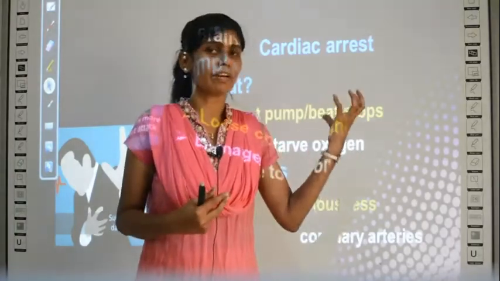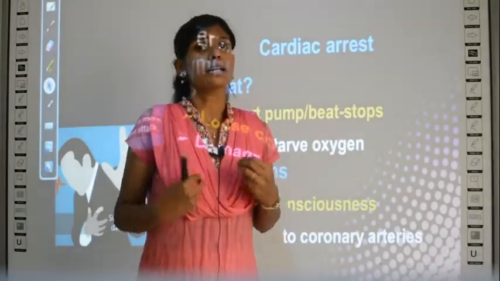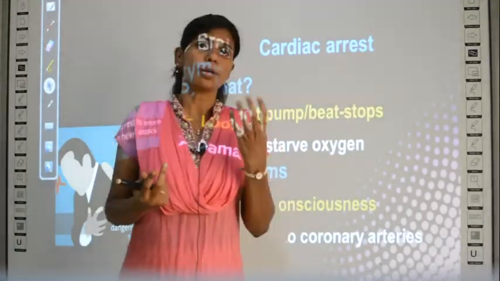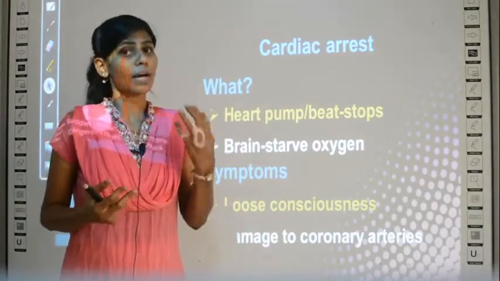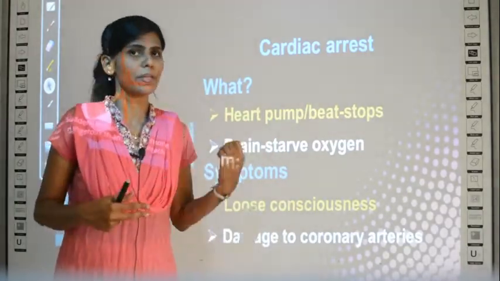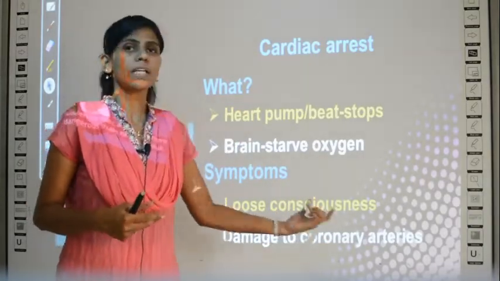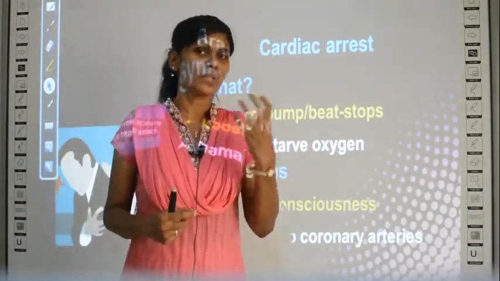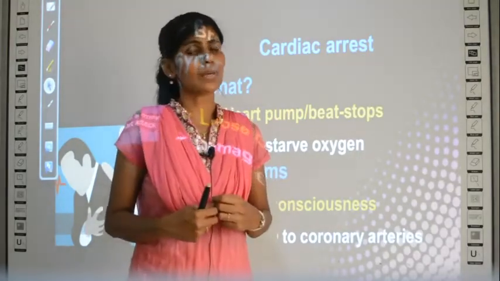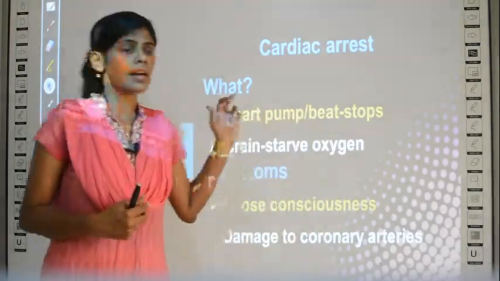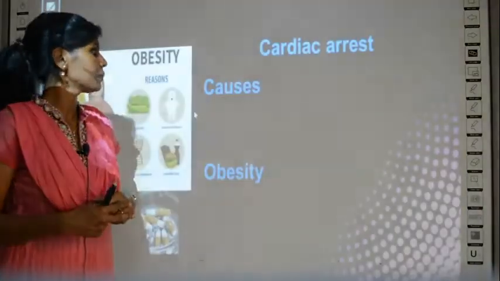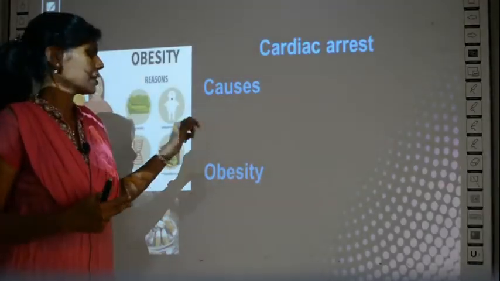Say for example, if the arrest is for a few seconds, the body will find a solution to make it normal. So by himself the person may recover from the arrest. But the doctor can diagnose it if the coronary arteries are found to be damaged. When the doctor tests, he will realize that the person had cardiac arrest. It's that way. And what are the causes for cardiac arrest?